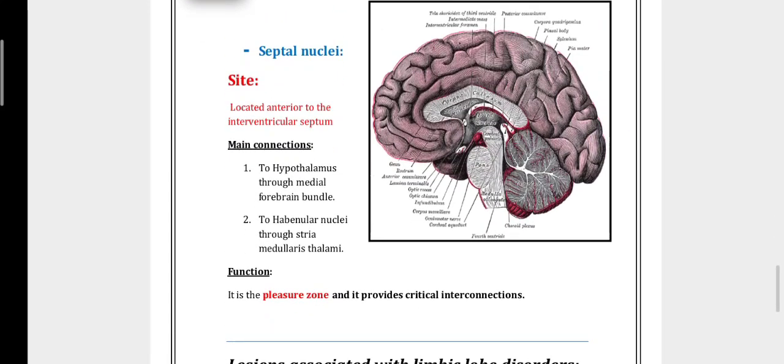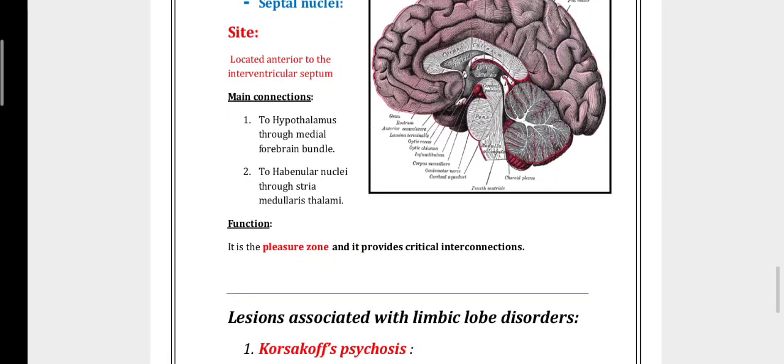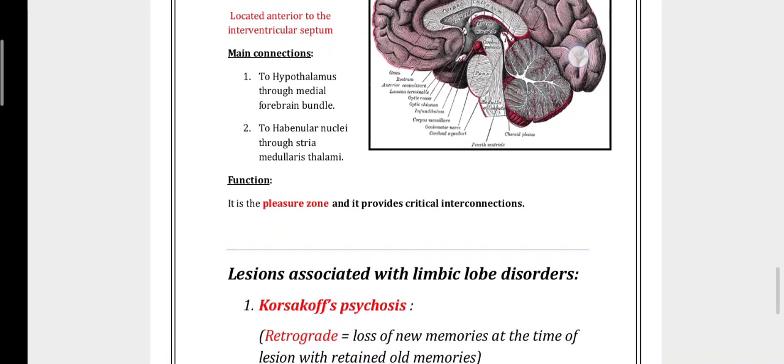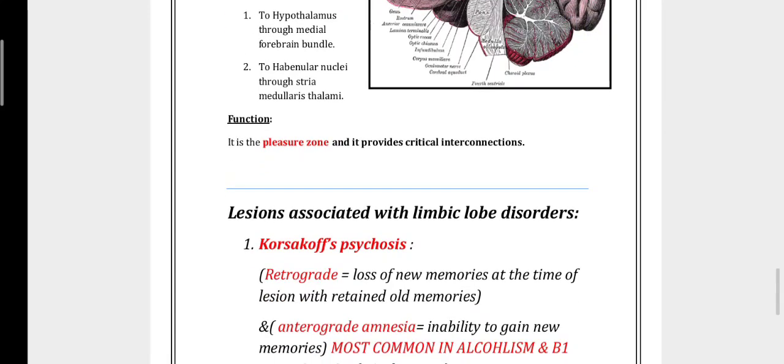Septal nucleus. It is located anterior to the interventricular septum. It is connected to the hypothalamus through the medial forebrain bundle. Its function is the pleasure zone.